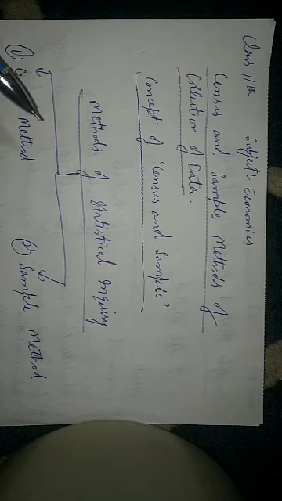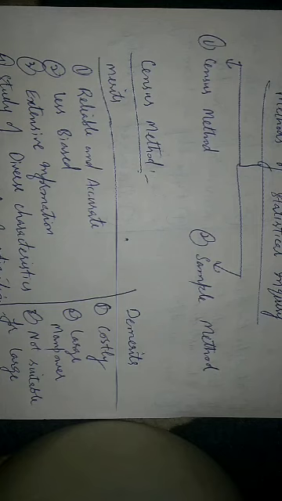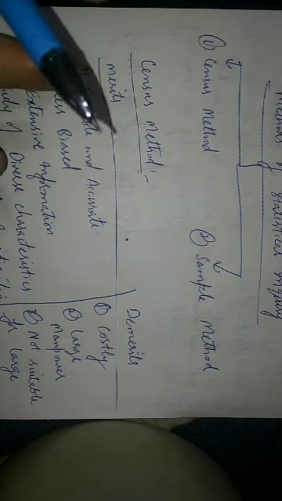Now, we will study the methods of statistical inquiry. There are two methods, census method and sample method. See, what is census method? Census method is that method in which data are collected covering every item of the universe or population relating to the problem under investigation. To illustrate, you may be interested in the investigation of color composition of the Maruti cars in India. According to the census method, you are required to collect data on the color of each and every Maruti car sold in India.